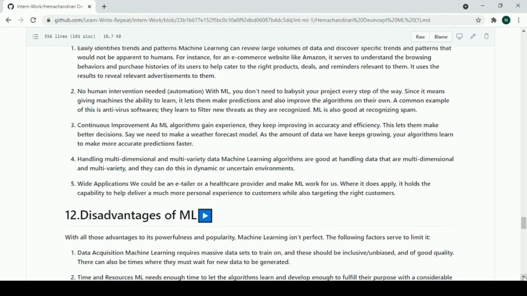Next comes handling multi-dimensional and multi-variety data. ML algorithms are very good at handling data that are multi-dimensional, and they can do this in uncertain environments.